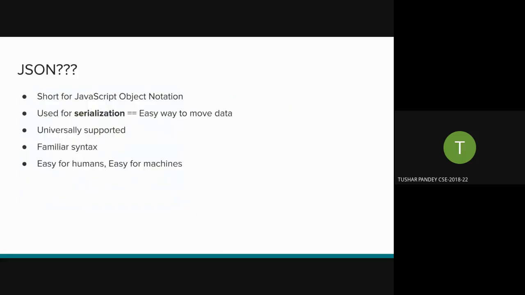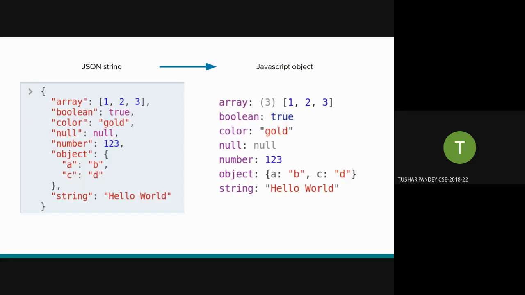So why is JavaScript used here? JSON came into existence with the advent of JavaScript. Actually, it was used originally when JavaScript was released, I think in 1995 or something like that. What JSON does is map a JavaScript object directly to a string. So you can see here a JSON string that when you parse it, it becomes a JavaScript object.